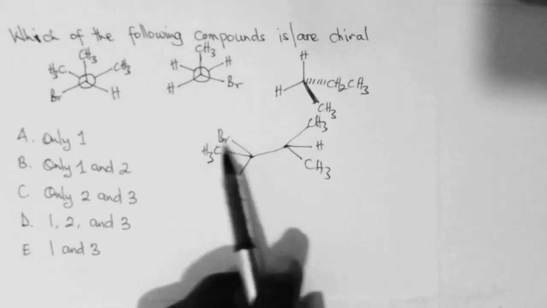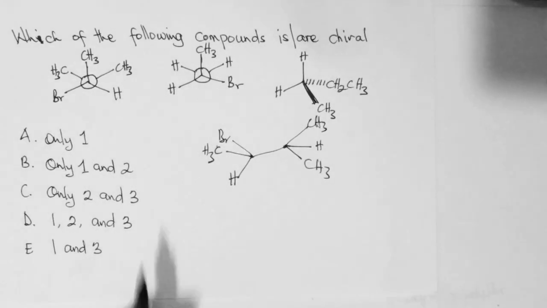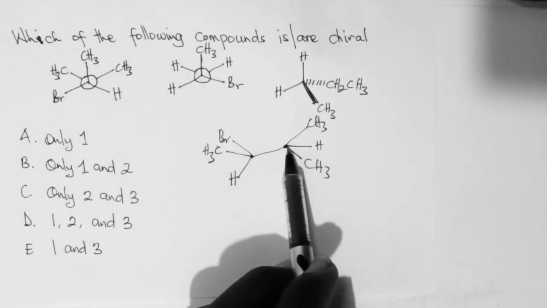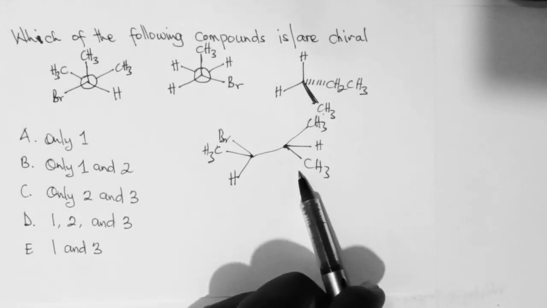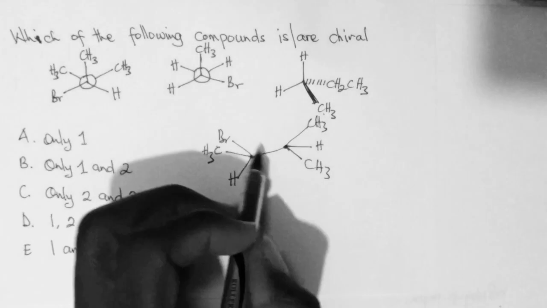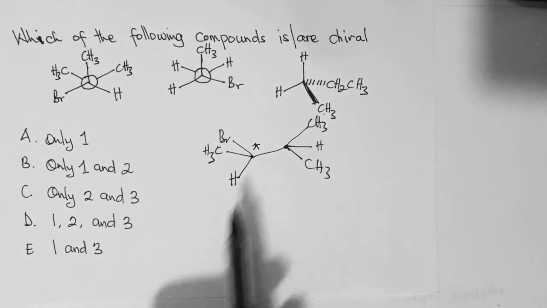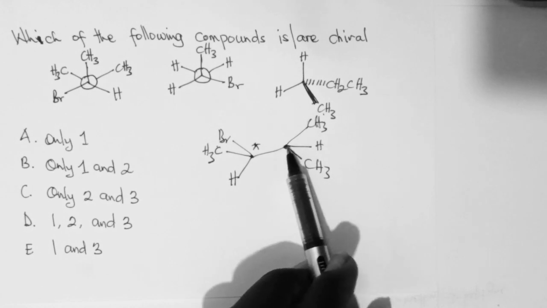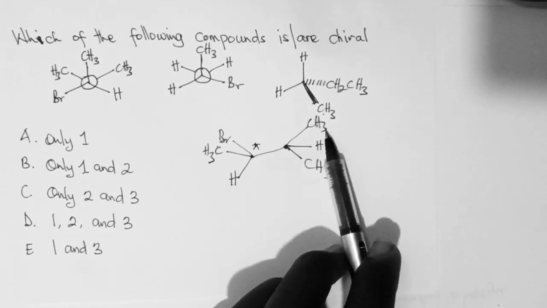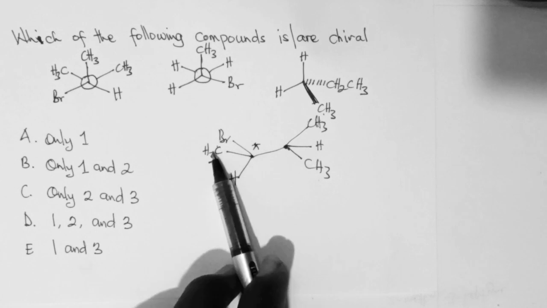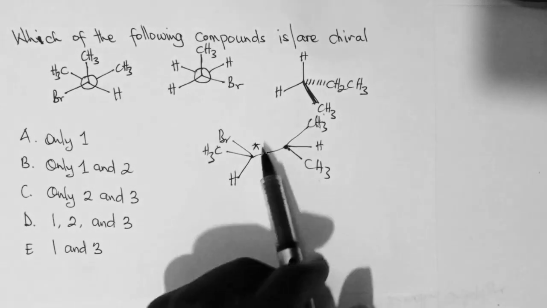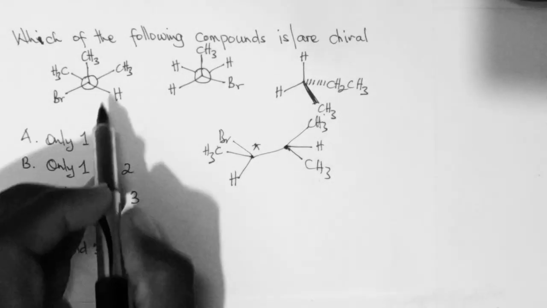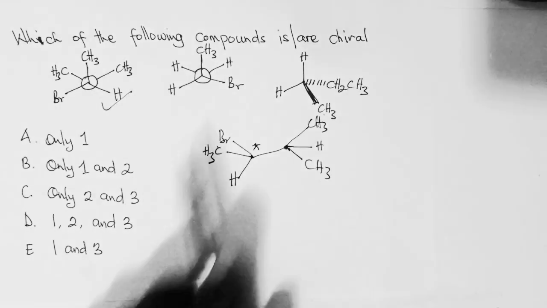Now, is there a chiral center here? This is not a chiral carbon because of these two methyls. Nonetheless, this is a chiral center because there's a bromine here, which is different from this carbon, because this carbon is bonded to two methyl groups, and then to this carbon and a proton. So this molecule is a chiral molecule. And let's come to this one.